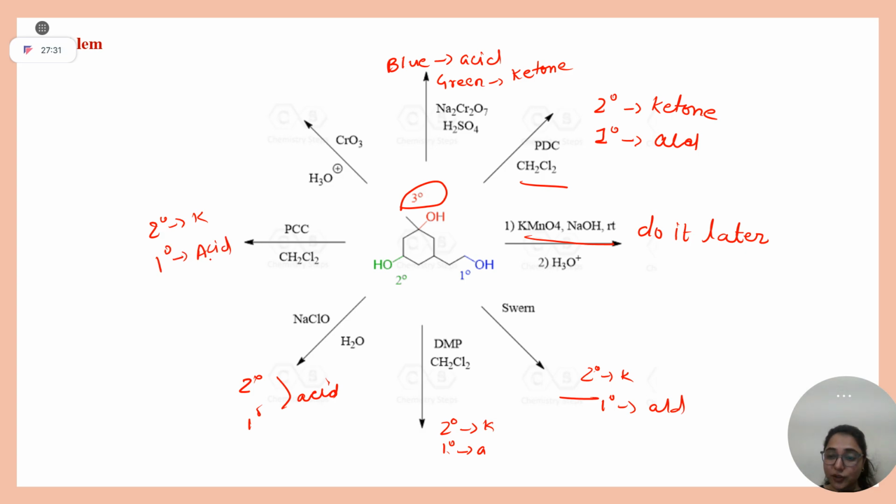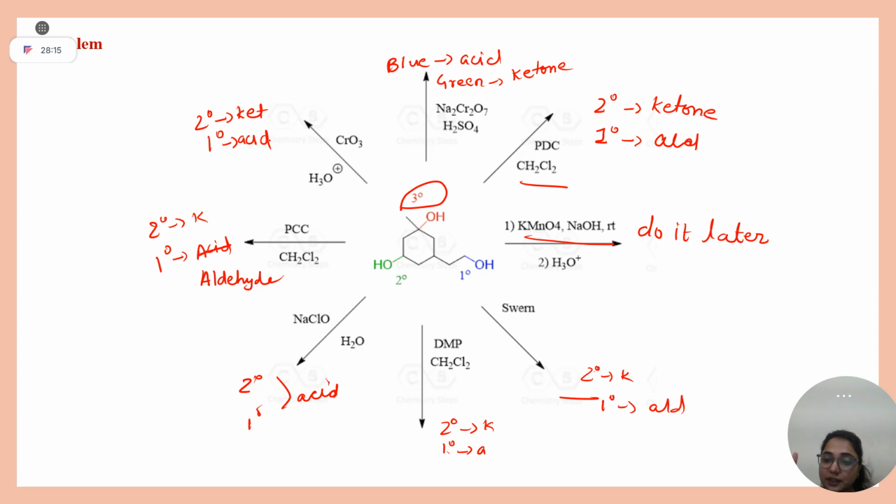What mistake have I made right now? Aldehyde. Yes, very good, it means you are awake. Okay, last: 2 degree to ketone, 1 degree to acid. So this is the short story of your chromium based reagents. Only CrO3 in stronger acidic condition will behave as the strongest oxidizing agent. Whenever pyridine is there, it will lower the reactivity and convert your alcohol to aldehyde only. They will not go to acid.